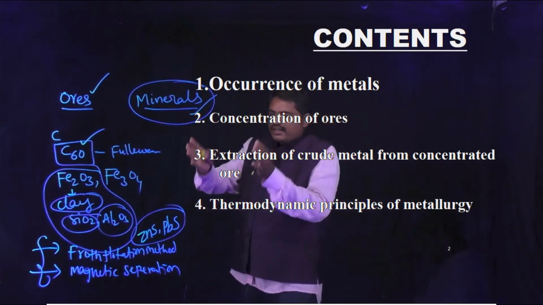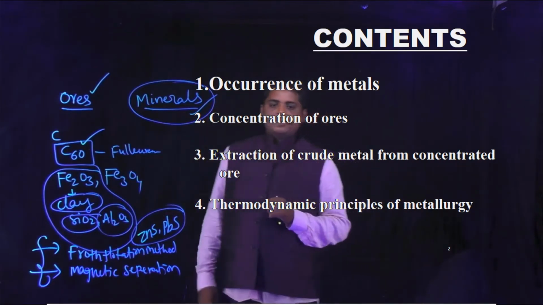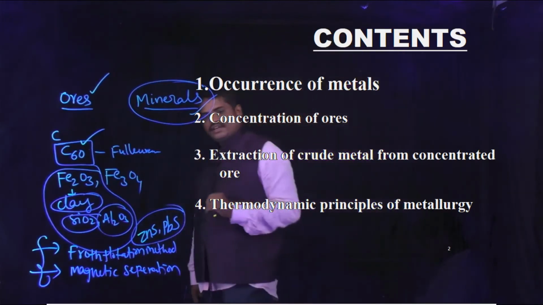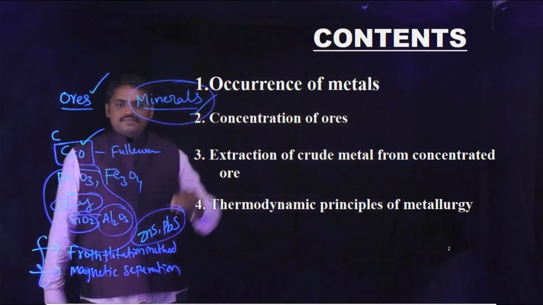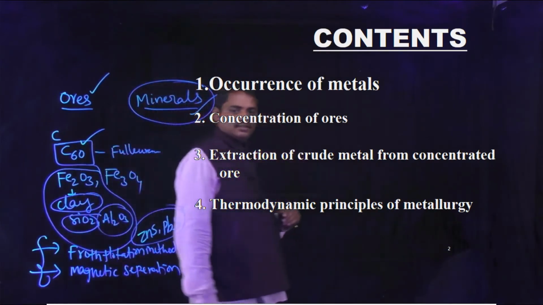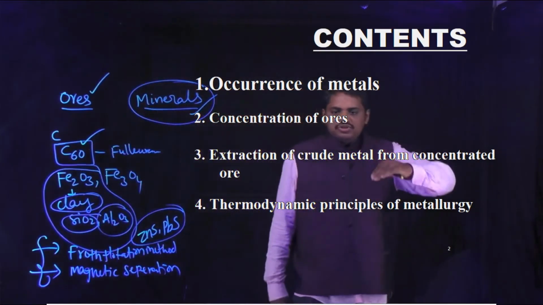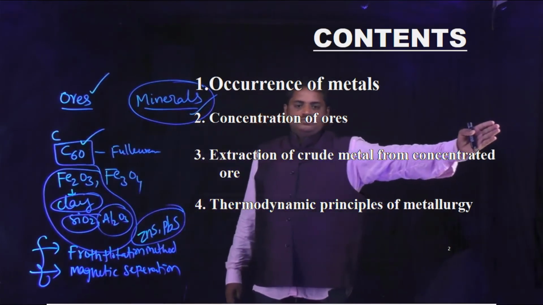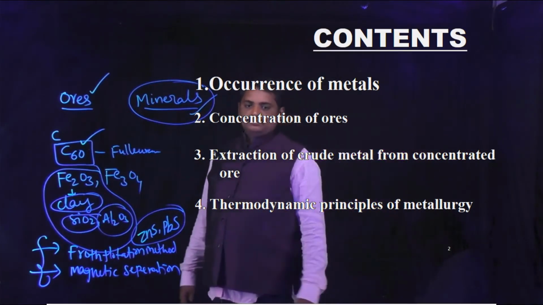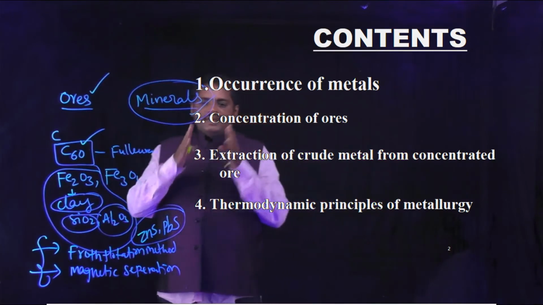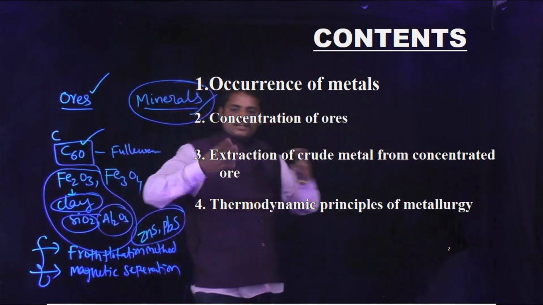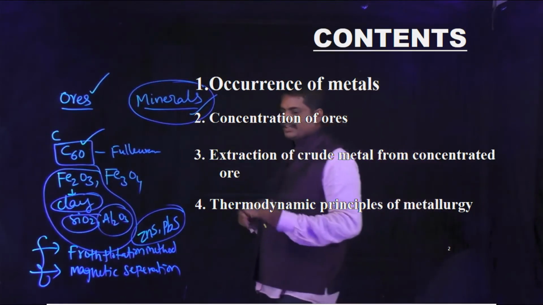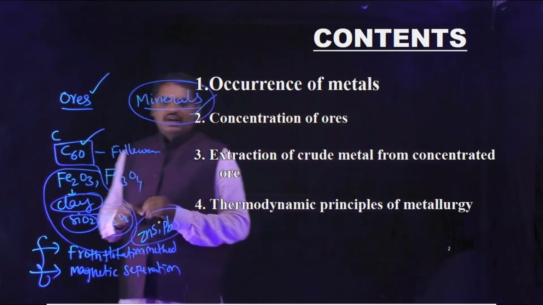That concentrated ore is converted to crude metal by using many techniques, like the reduction method and oxidation method. The concentrated ore is converted to crude metal. Some methods involved in this process are oxidation and reduction. And next one,